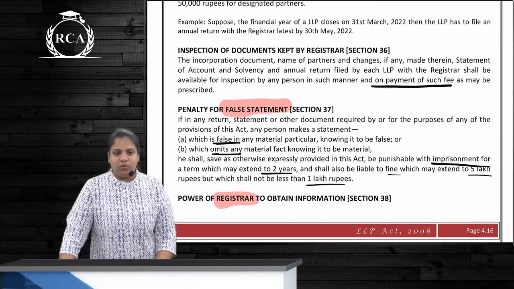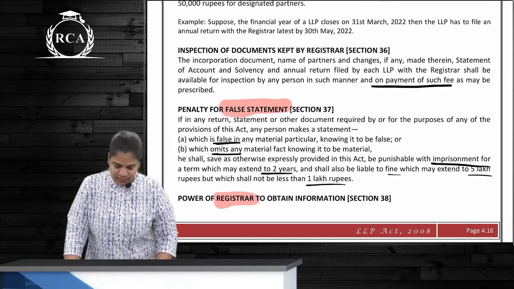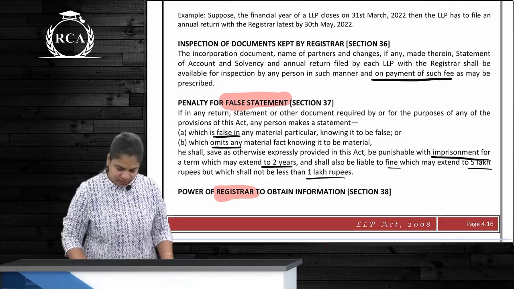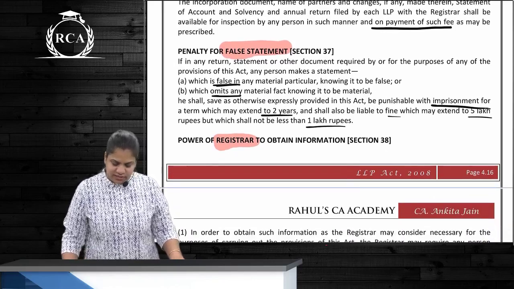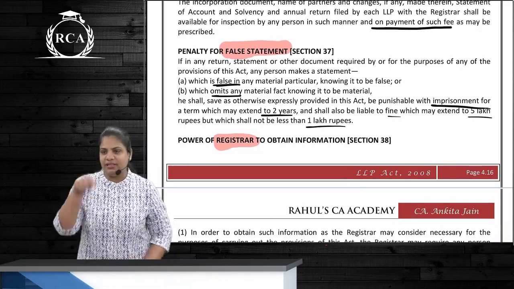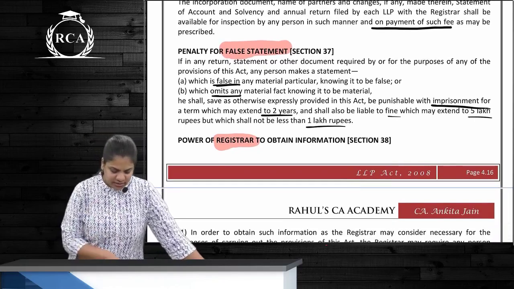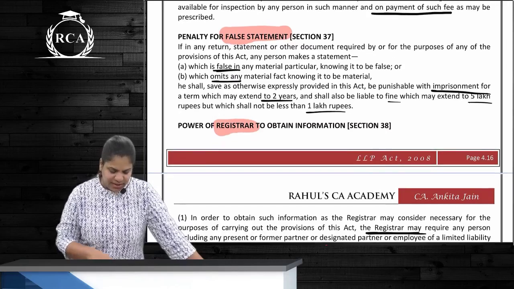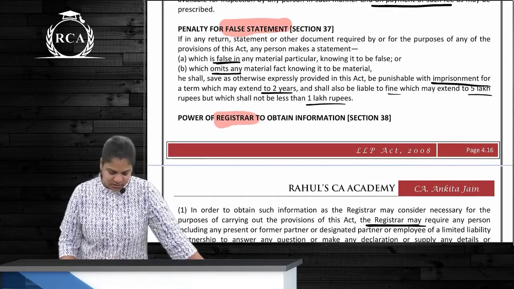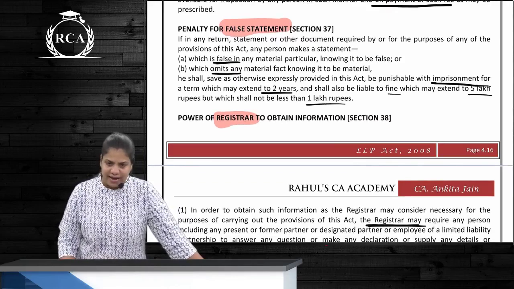Documents that are kept with ROC, can they be inspected? Yes, on payment of such a fee. Penalty for false statement. So any person providing any false statement in the SAS or annual return, then what? Imprisonment, how many years? 2 years, and fine how much? 1 lakh to 5 lakhs.